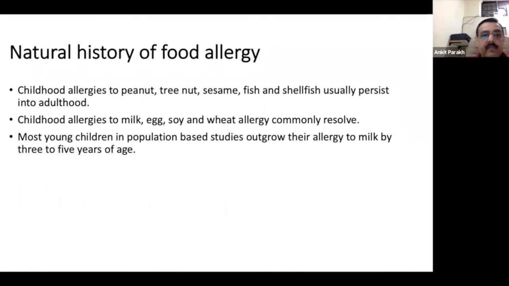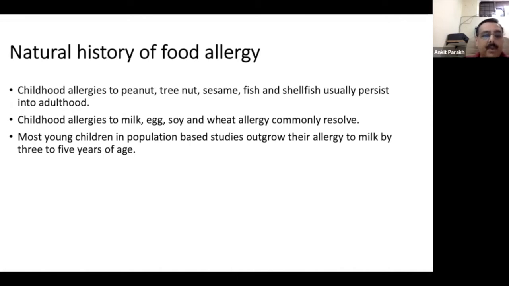and sometimes might need an oral food challenge to come to a diagnosis. So what is the natural history of food allergies? As I had said, there are a few food allergies like peanut, tree nut, sesame, fish, and shellfish which would persist into adulthood. And there are certain food allergies which are more transient, like milk, egg, soy, and wheat, which usually resolve.